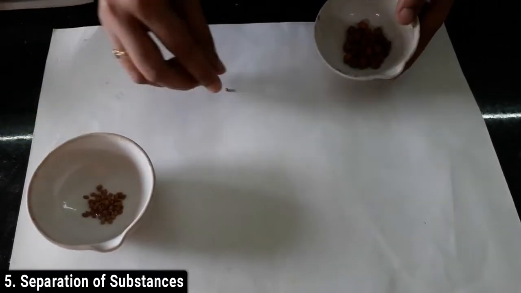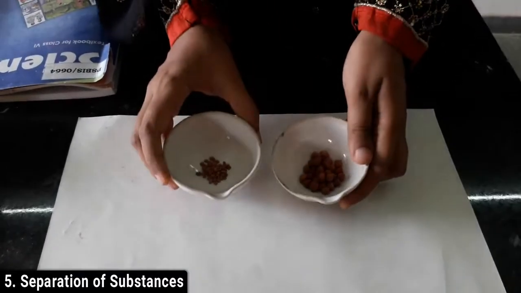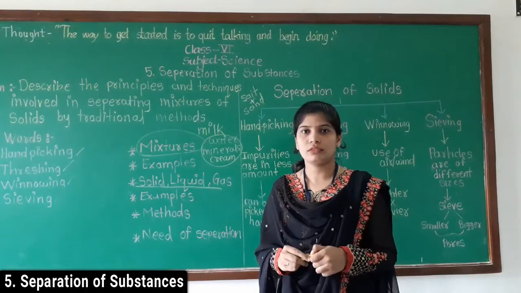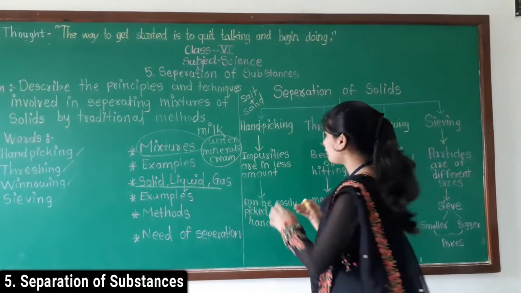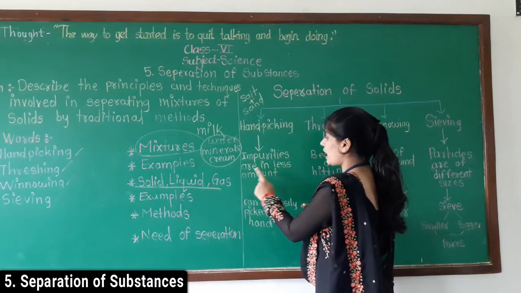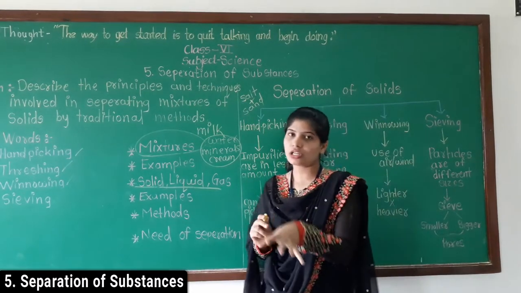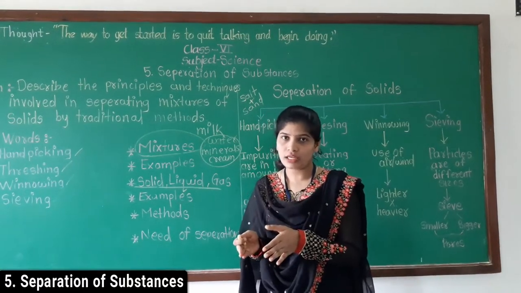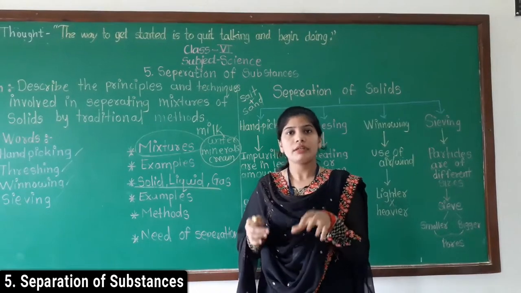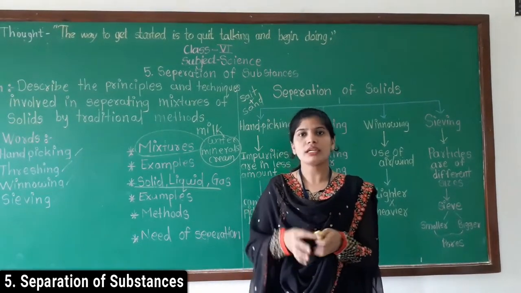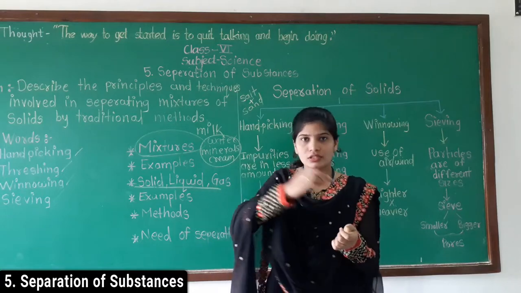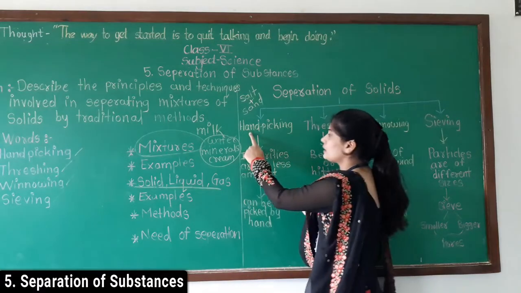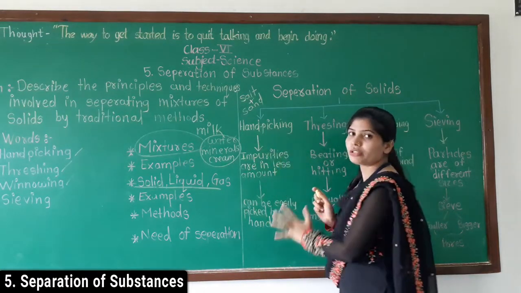So, understood the hand picking method? Now we will learn more about this. What have we done? It is used when the impurities are in less amount. Now the chanas and methi are not impurities, but when we consider rice, the stones are there, and the stones are in less amount. So easily we can remove them, just pick and remove with the help of our hand. That's why the method is known as hand picking. Understood?